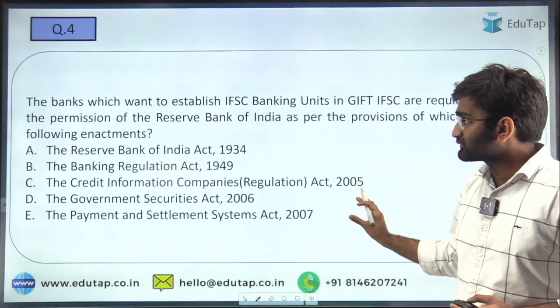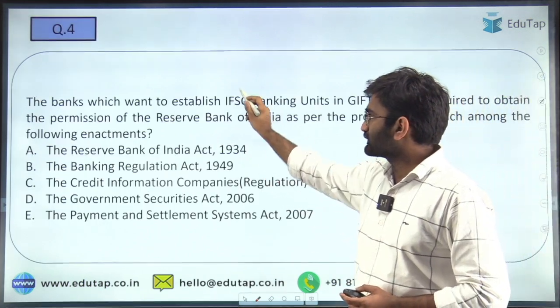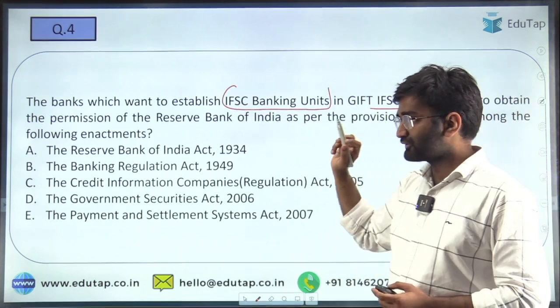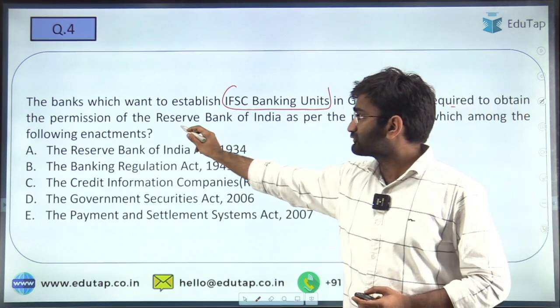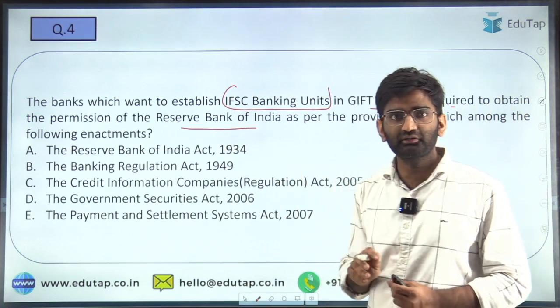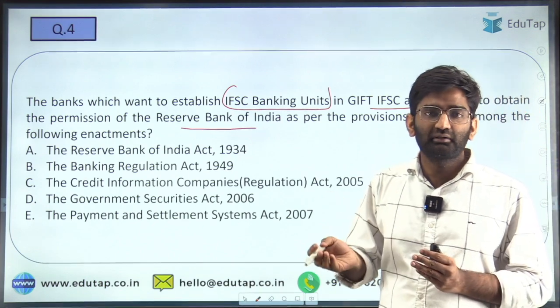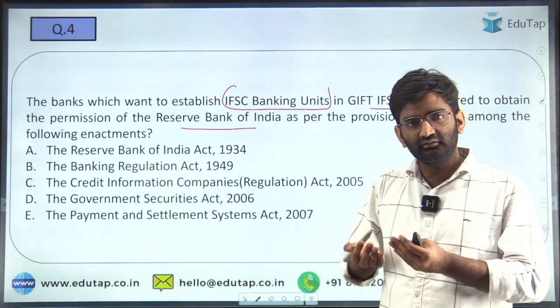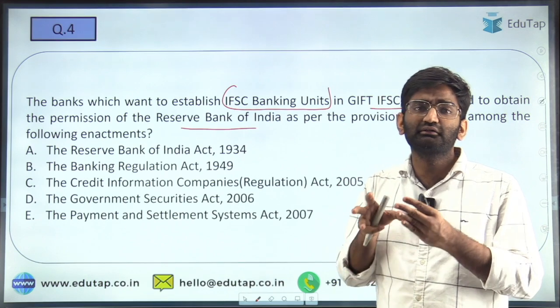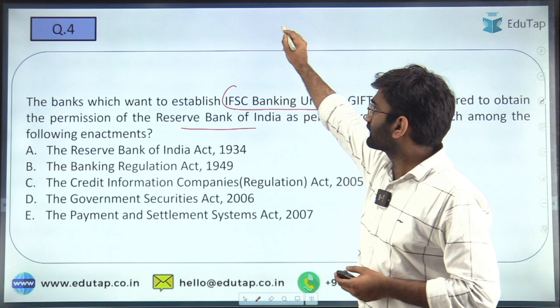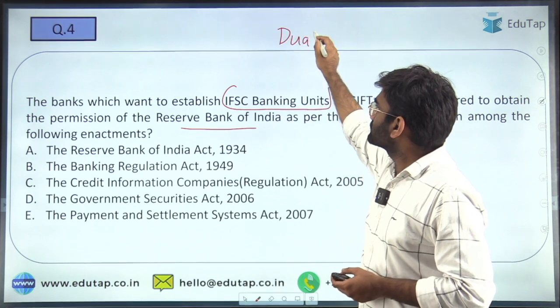Moving on to the fourth question: banks which want to establish IFSC banking units in GIFT IFSC are required to obtain the permission of the Reserve Bank of India. So we have seen that the banking units, the capital market intermediaries, etc. who want to establish units within the IFSC are required to get dual approval. What is this dual approval?